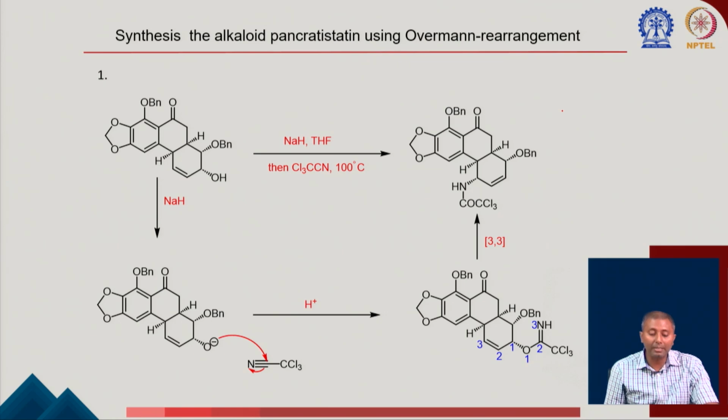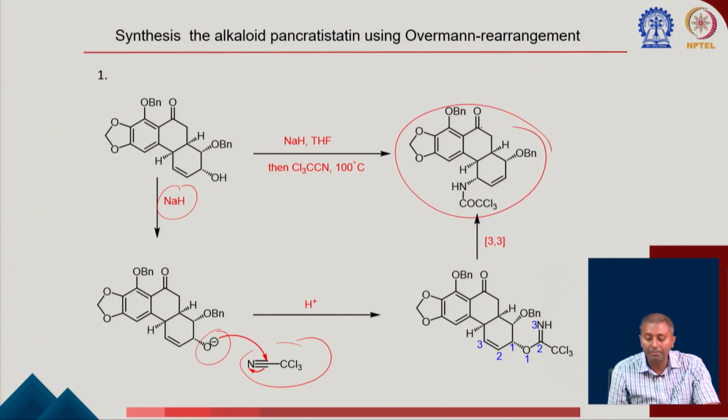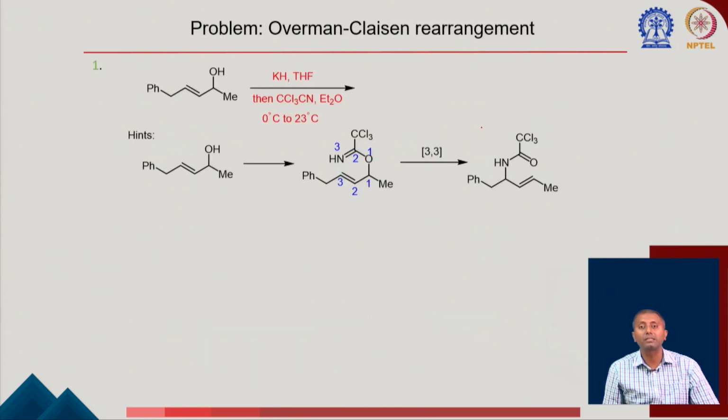Again, there is another example of synthesis of an alkaloid, another important alkaloid here. Exactly, first the abstraction of this O minus with the sodium hydride, then going for very similar type of condition to get to this corresponding product. So you can understand the application of this type of Claisen rearrangement in organic synthesis.